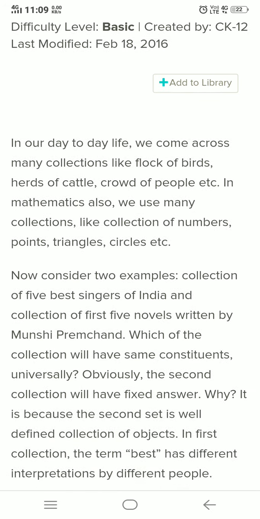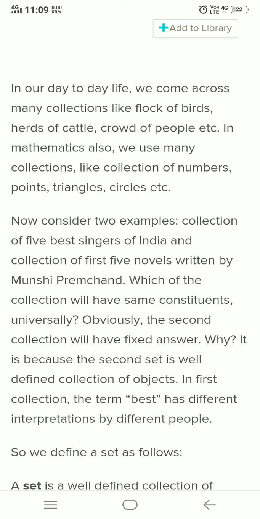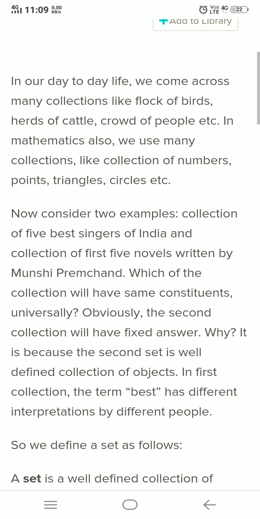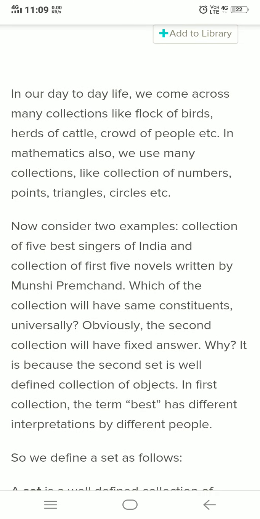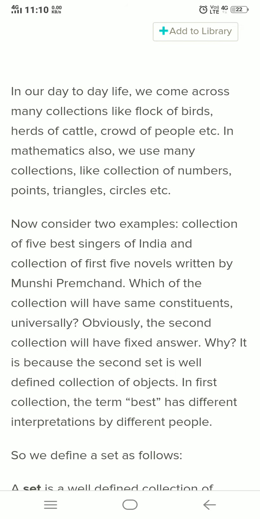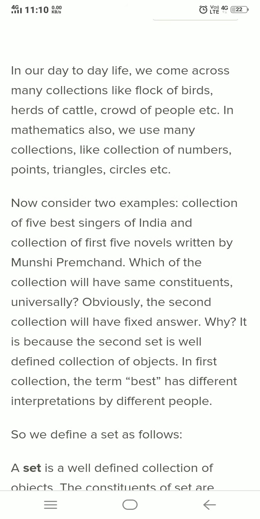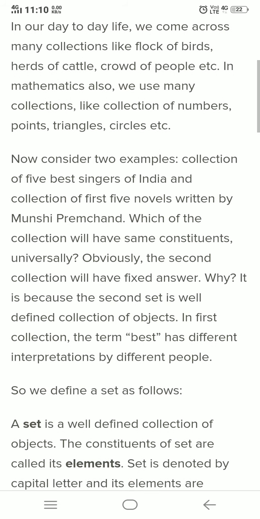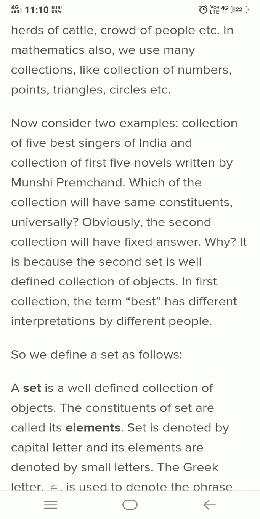In our day-to-day life, we come across many collections like a flock of birds, herds of cattle, a crowd of people, and so on. In mathematics also, we use many collections like collections of numbers, points, triangles, circles, and so on.